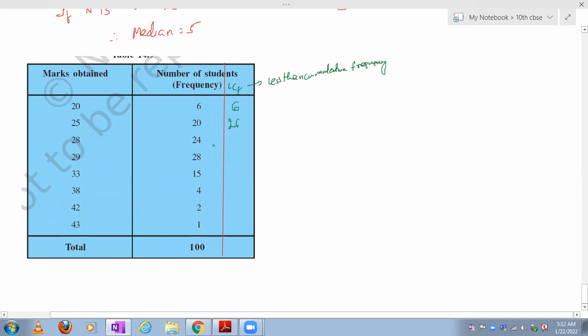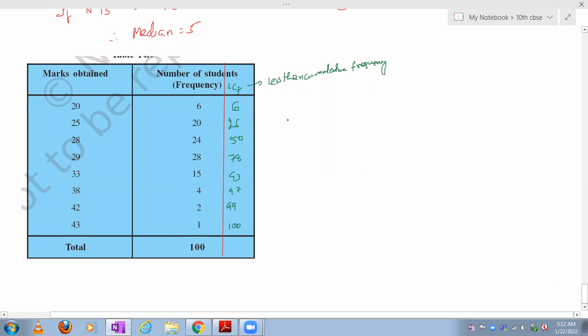Up to 28, 24 plus 26 you add, then you will get 50. Then up to 29, 50 plus 28 is 78. 78 plus this is 83, 93, this is 97, 99, 100.